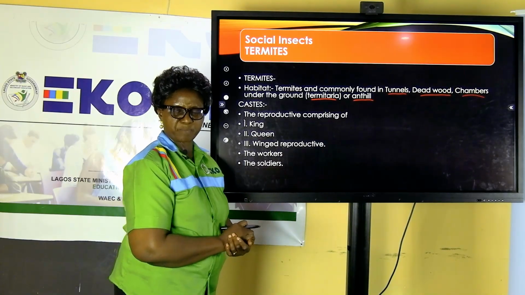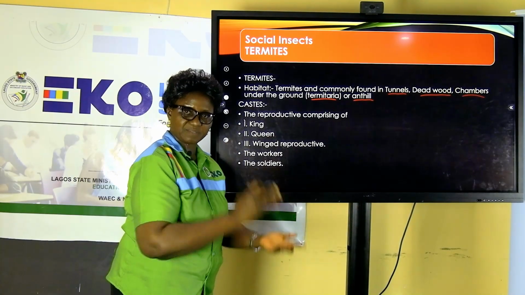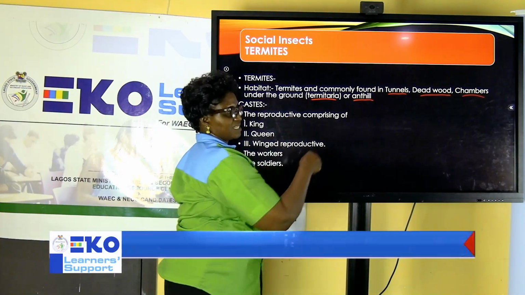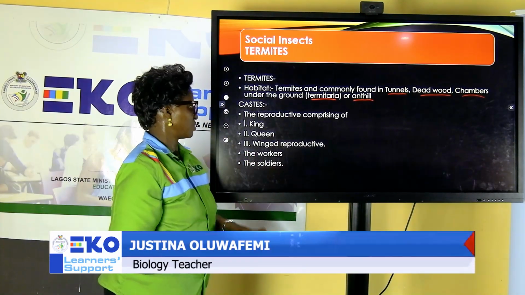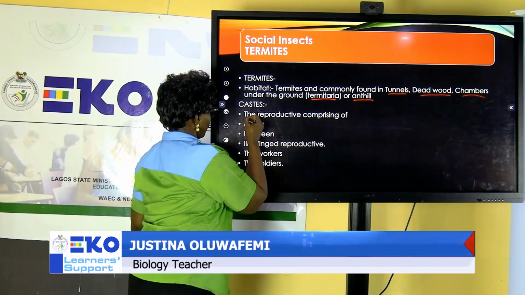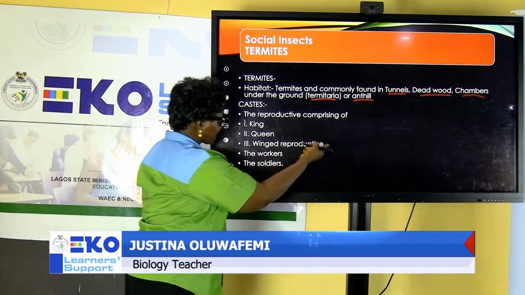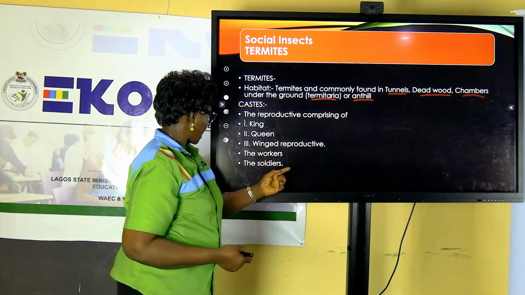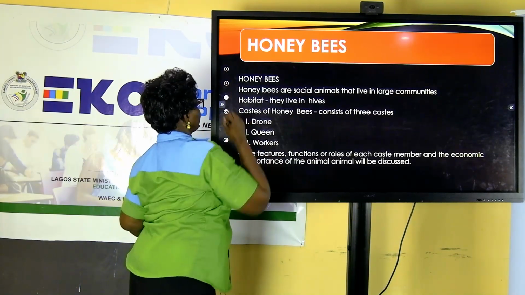Possibly you have them in your neighborhood. If you break it on purpose, you are likely going to see the several chambers, several small units, where you have different groups. What are the different groups that we have? We have the king, the queen, the winged reproductives. We have the workers as well as the soldiers.